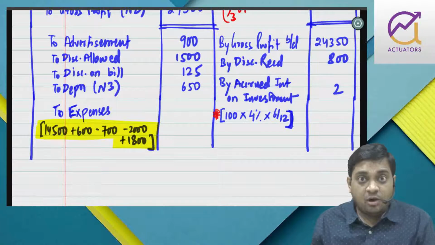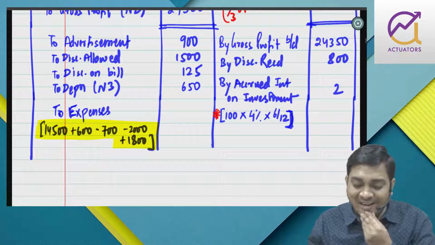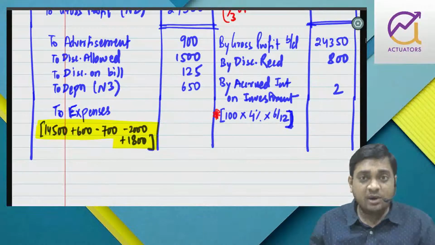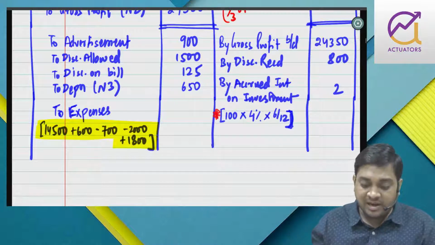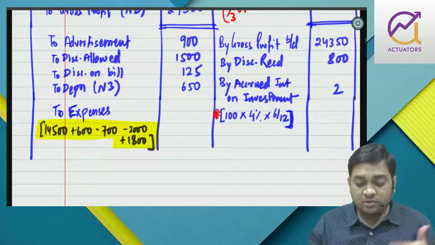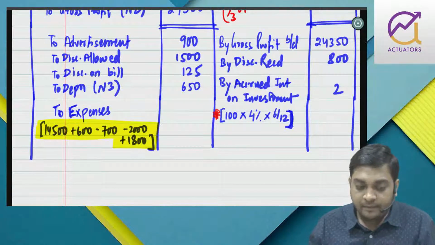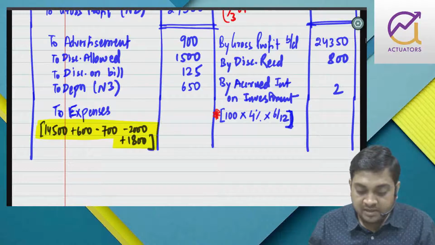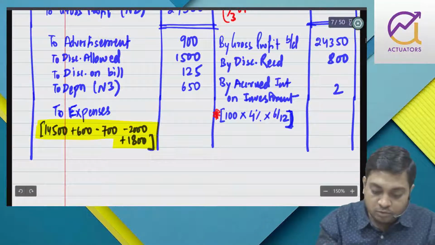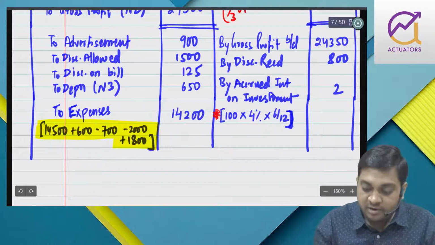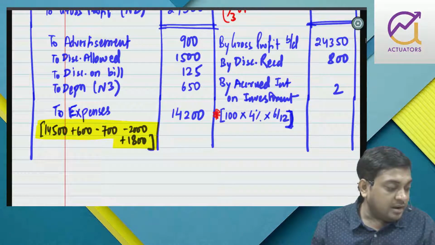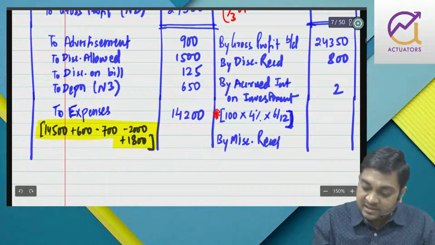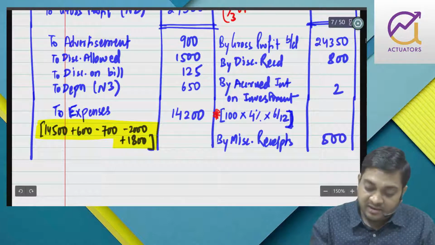We have non-profit making organizations as well, in which you have done these types of things. So opening prepaid is related to the current year, so add. Anything related to the current year will be added. Closing prepaid is related to next year, subtracted. Opening outstanding is of last year, and closing outstanding is of current year, right? So how much is it? Minus 100, minus 200. It is coming to 14,200, right? Next we have miscellaneous receipts. By miscellaneous receipts, we have 500.